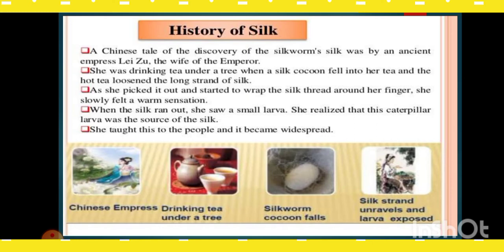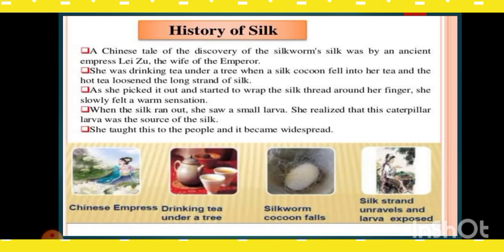Okay, so this is all about the history of sericulture. Once upon a time there lived a Queen Ziling, the emperor's wife in the ancient kingdom of China. The queen was interested in the art of weaving. One day she was sitting in the garden under a mulberry tree sipping her favorite drink, tea. Suddenly something fell into the cup. The queen jumped up and spilled tea all over her beautiful dress.